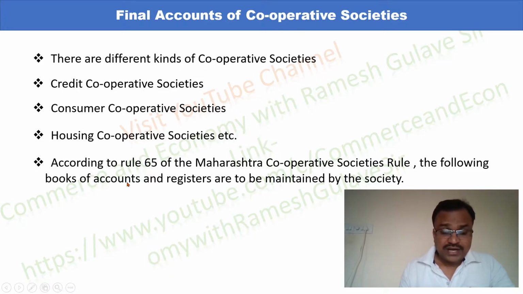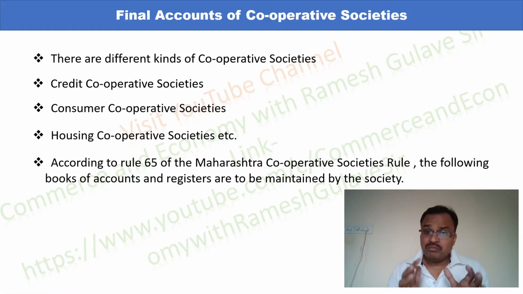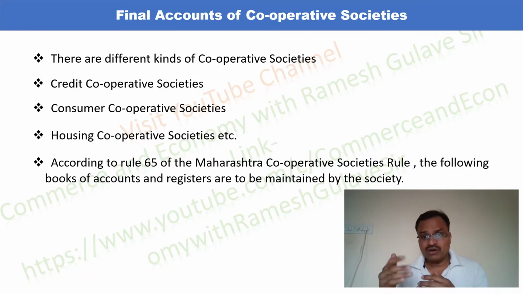Now, according to Rule 65 of the Maharashtra Cooperative Societies Rules, the following books of accounts and registers are to be maintained by the society. See, friends, here the word says Maharashtra Cooperative Societies Rules. After the enactment of the Maharashtra Cooperative Societies Act 1960, the government has given certain rules for the formation and management of the cooperative society. So there are separate rules, the Maharashtra Cooperative Societies Rules, which were given in 1961.